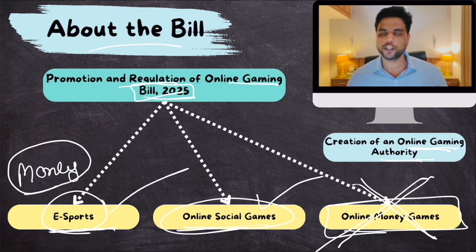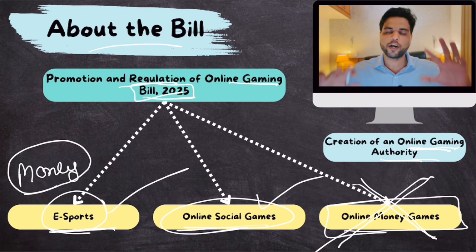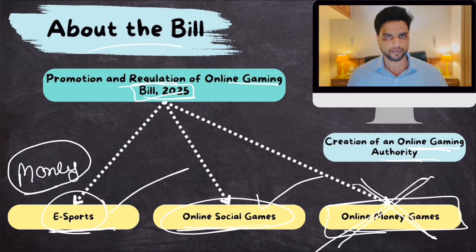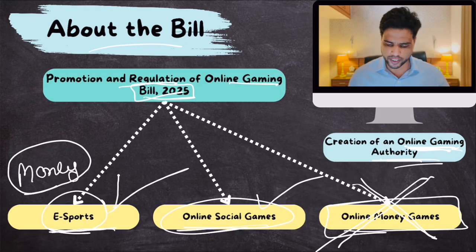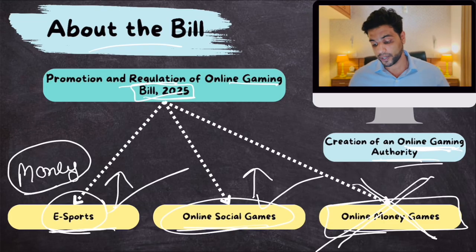This online gaming authority will regulate the entire online gaming sector, create policy, make recommendations. It will promote esports and online social games, but it prohibits online money games. Make sense?